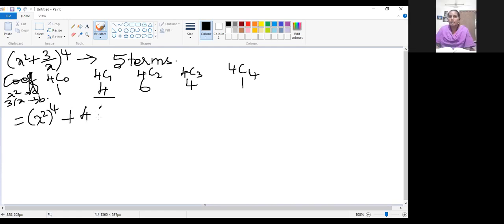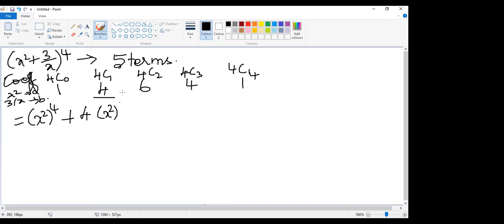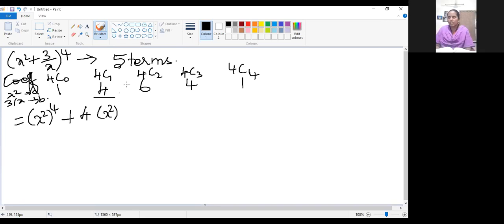Next is a power. Will the power of a be decreasing or increasing? Decreasing. I want an answer from Samyukta. The first quantity value, its power will be decreasing or increasing? Samyukta, are you there? Tell me.